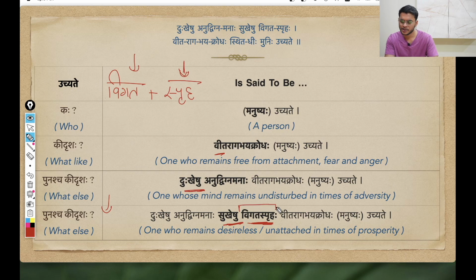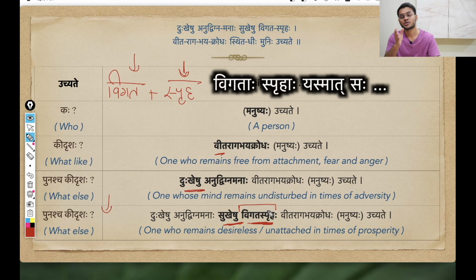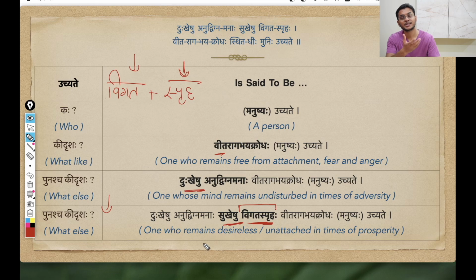And with this samasta padam, what are we trying to say? We are trying to say vigataha sprihaha yasmat. Yasmat, one from whom sprihaha, the desires, have vigataha, have disappeared. So vigataha sprihaha yasmat, saha, such a person is called vigata sprihaha. That one from whom desires have extinguished, or basically one who remains desireless, one who remains unattached. And when? Sukheshu vigata sprihaha, one who remains desireless or unattached in times of prosperity. I hope these samastapada and this meaning are also clear.